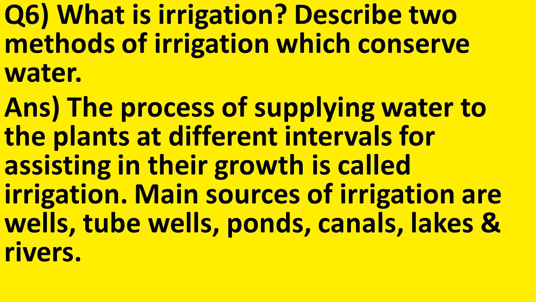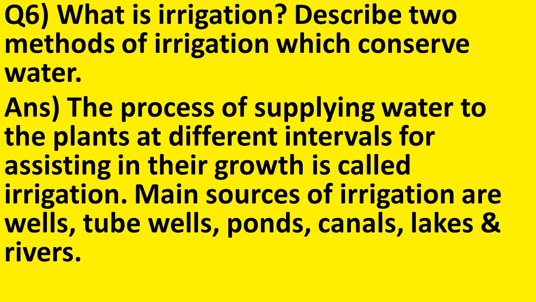What is irrigation? Describe two methods of irrigation which conserve water. The process of supplying water to the plants at different intervals for assisting in their growth is called irrigation. The main sources of irrigation are wells, tube wells, ponds, canals, lakes and rivers.